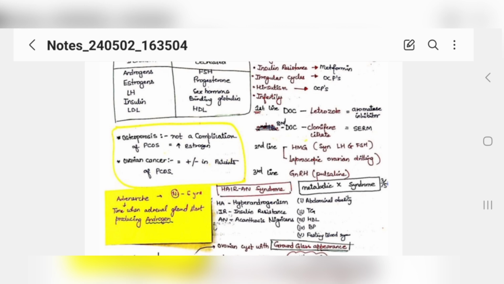Now the second drug of choice is clomiphene citrate, which is a SERM, which will cause ovulation. And as second line we can give human menopausal gonadotropin, or laparoscopic ovarian drilling can also be done. And third is GnRH, as I told you, in a pulsatile manner.